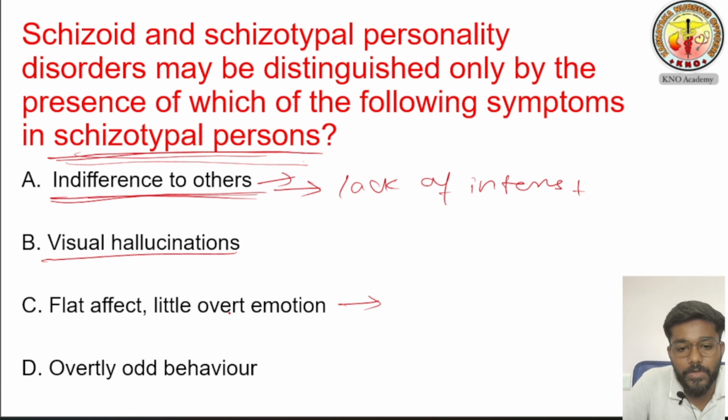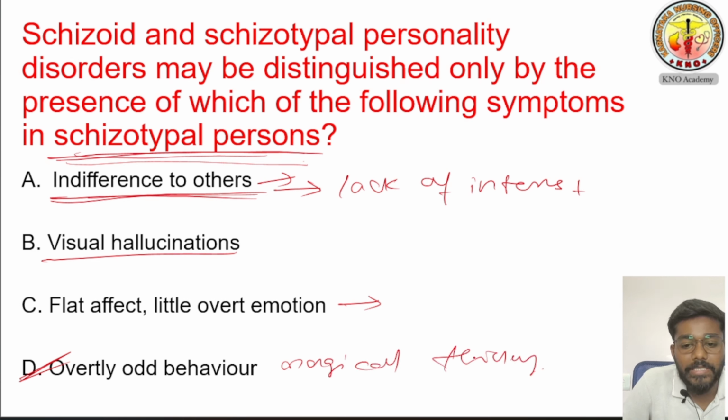No, this is not the option. There will be overtly odd behaviors. For example, magical thinking will be there. Yes, magical thinking also will be there. The person thinks the rain is coming because of him only. Whatever is happening, it is happening because he is saying that is happening. He is thinking like that. So the answer is option D, overtly odd behavior. So we'll see the next question.